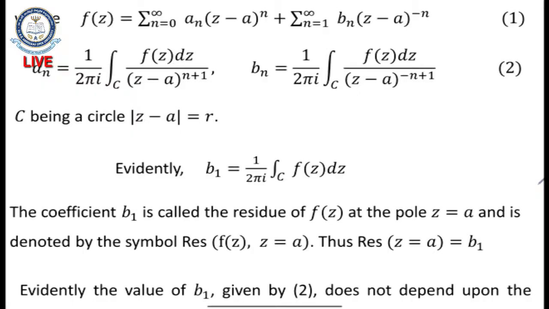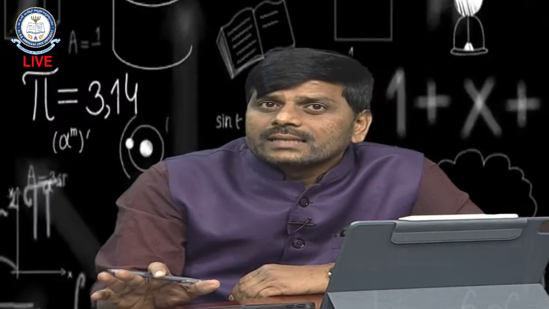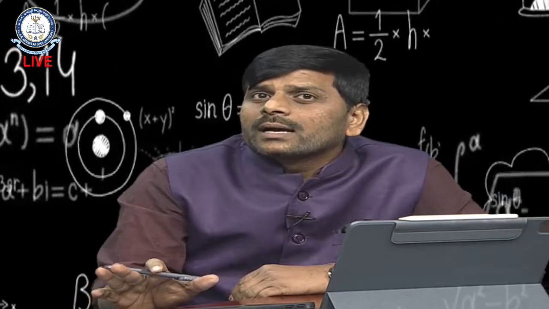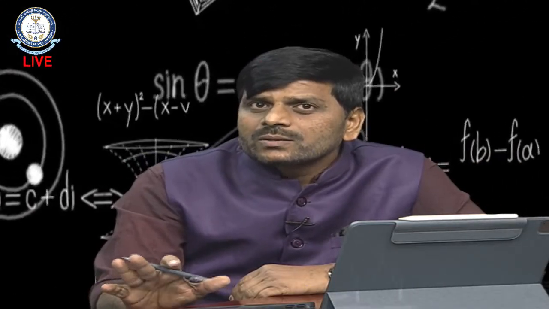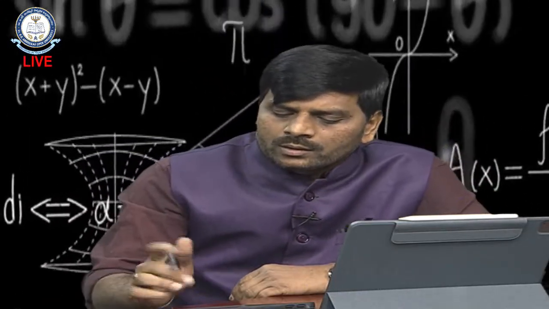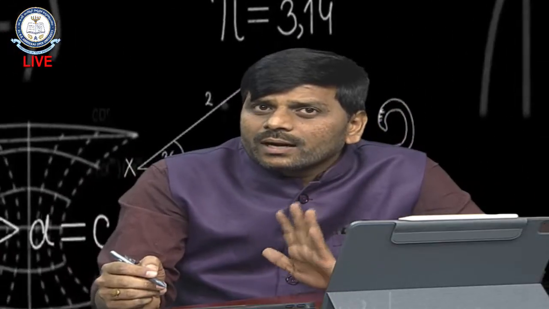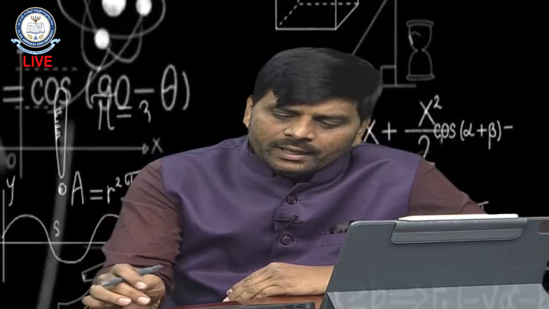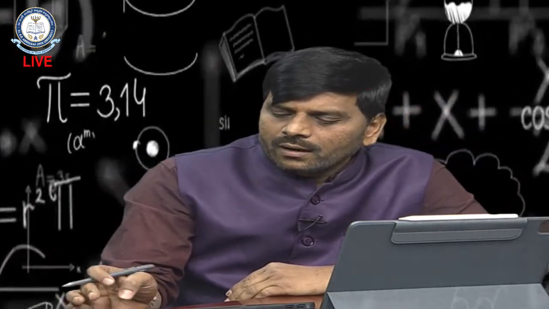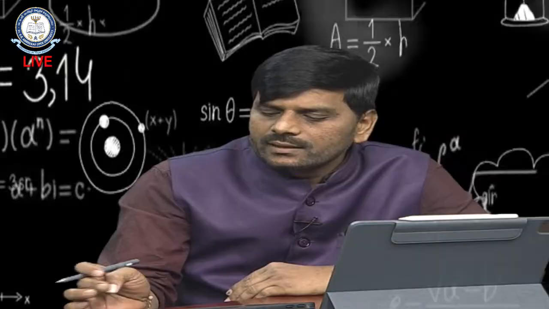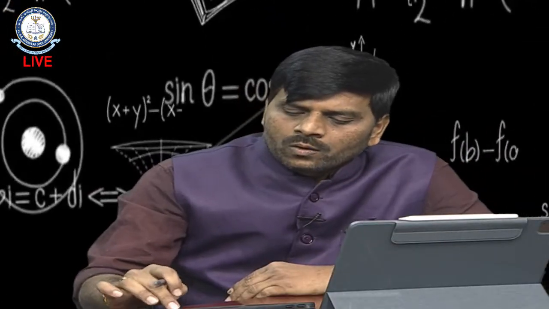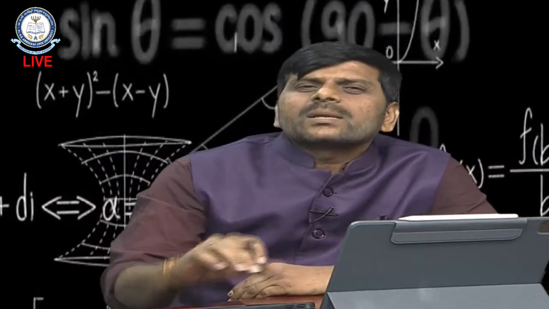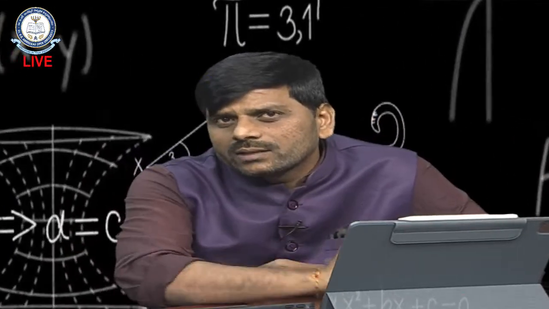So the coefficient of 1 by z is called the residue at z equals 0. Now the coefficient of 1 by (z minus a) is always the residue at the point z equals a. So that is simple. The residue is denoted by Res at z equals a, or residue of f of z at z equals a. Now some special cases are there, then how to find the residues.